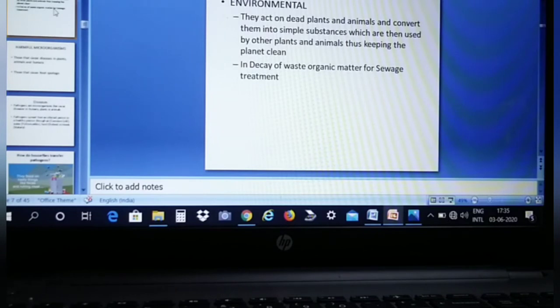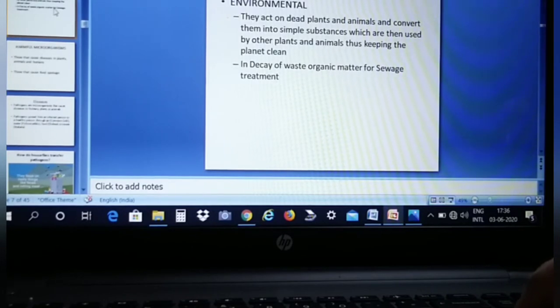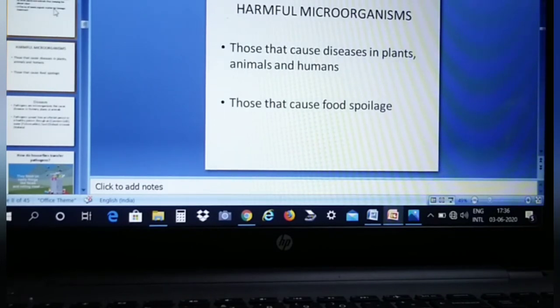Next, environmental. How they are useful to the environment. Microorganisms act on dead plants and animals and convert them into simple substances which are then used by other plants and animals, thus keeping the planet clean. They help in decay of waste organic matter and in sewage treatment. So this is very useful for the cleaning of the environment. See how microorganisms work in the environment. They keep the environment clean by decaying and decomposing the dead.